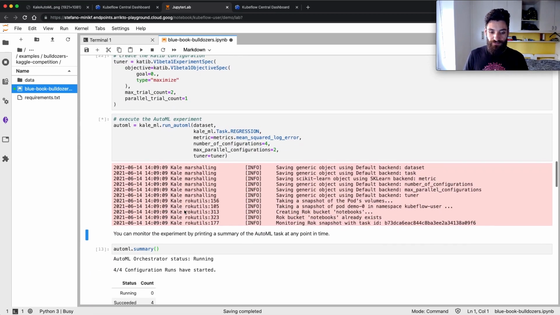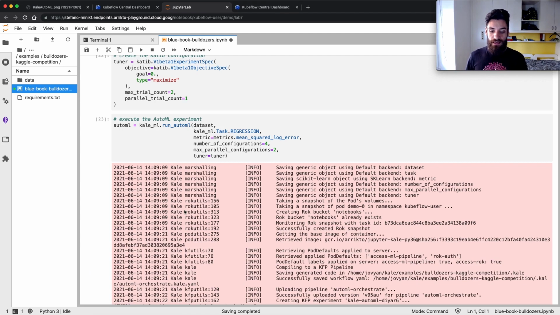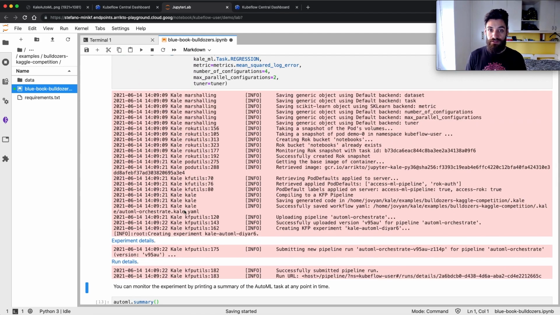I can just run this API, and this triggers Kale to orchestrate a whole experiment composed of several Kubeflow pipelines that together train several models and result in a hyperparameter tuning experiment that provides trained models logged to MLMD and backed by Rok snapshots.